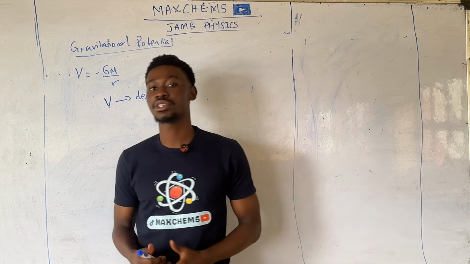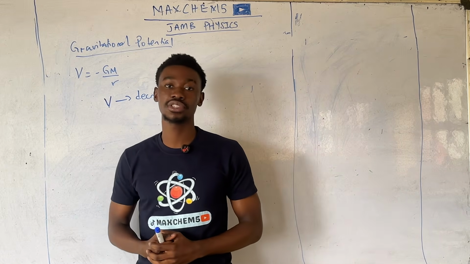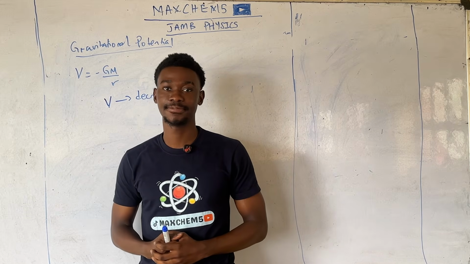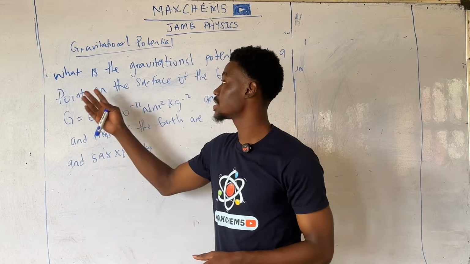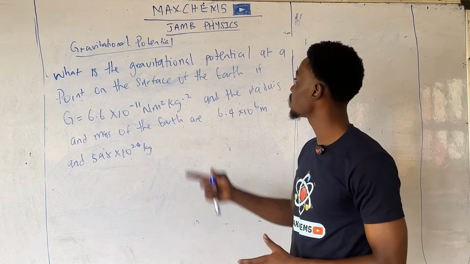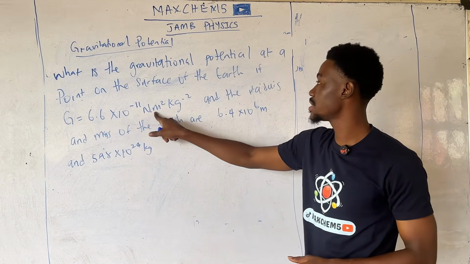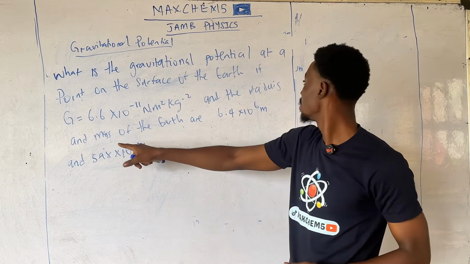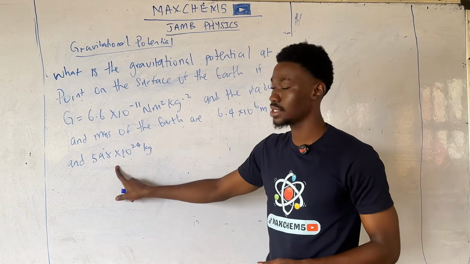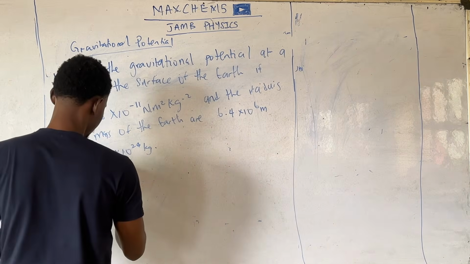Next, I would like to give you a question that demonstrates gravitational potential and how to solve questions involving gravitational potential in JAMB. So here we have a question that says, what is the gravitational potential at a point on the surface of the Earth if the gravitational constant is given as this, and the radius and mass of the Earth are this and this?